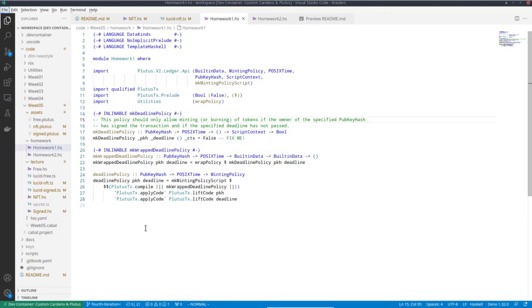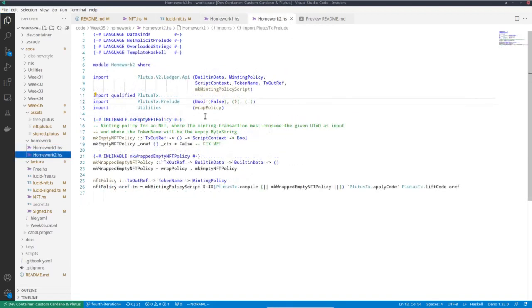If you like, you can also modify the off-chain code, so this Lucid signed, to adapt it to this minting policy. So you will have to do something similar to what we did for the off-chain code in the vesting example to take care of this deadline.